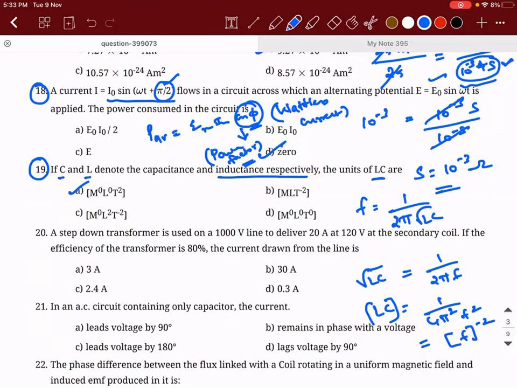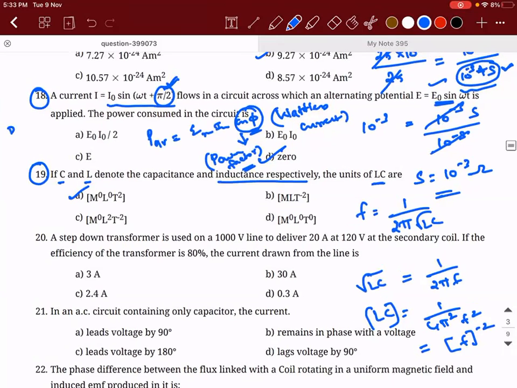Sir, the power consumed is 0. That's because for alternating current, in a complete cycle, it is 0. Or, like, how can we always have power consumed? It is not always. It is only the capacitor and inductor that will consume 0 power, because the phase difference between the current and the potential difference in the case of a capacitor or inductor is pi by 2. So the formula for average power in the case of alternating current is ERMS into IRMS into cos phi.